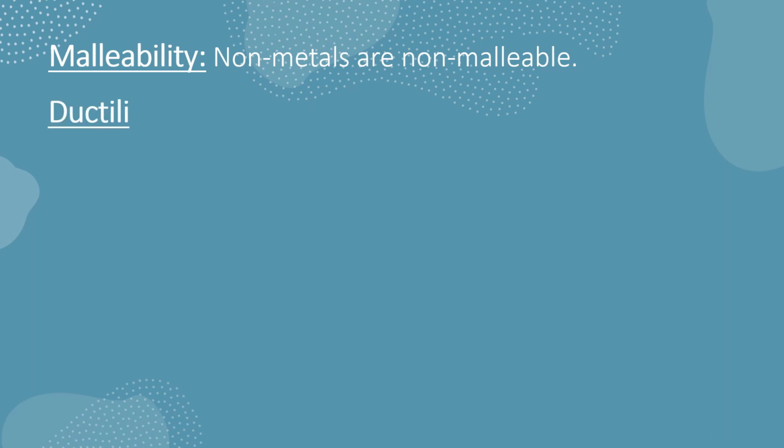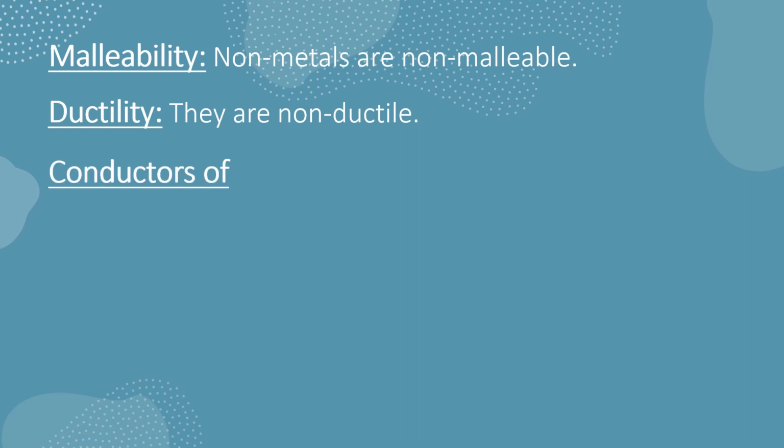Then next is malleability. Nonmetals are non-malleable because nonmetals cannot be beaten into thin sheets. Similarly, ductility. They are non-ductile in nature. Why? Because nonmetals cannot be drawn into thin wires. Then next is conductors of heat and electricity.